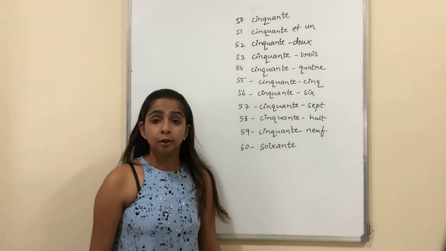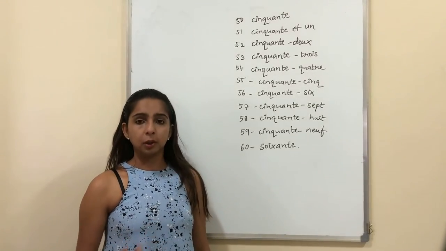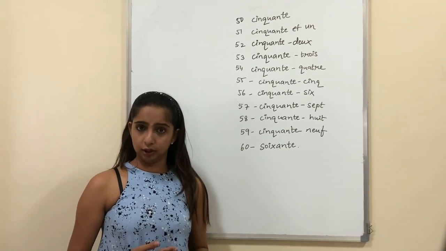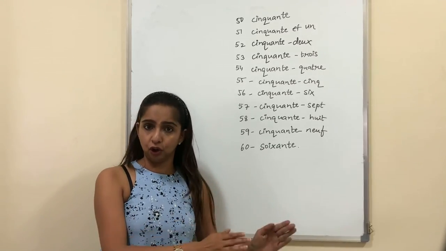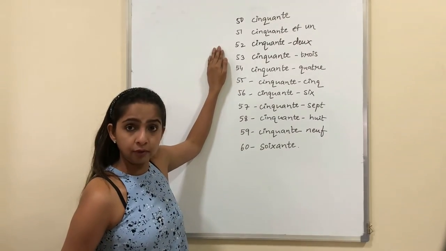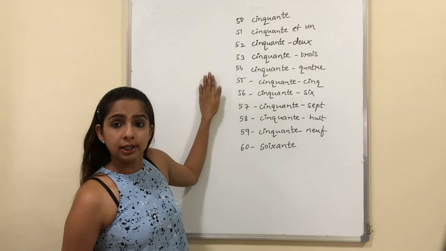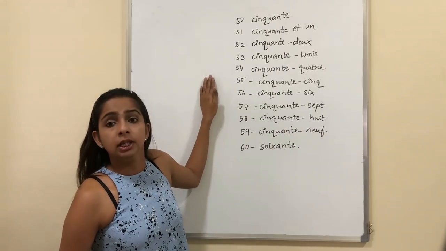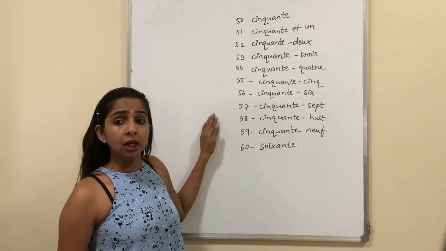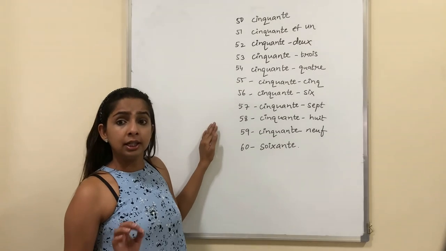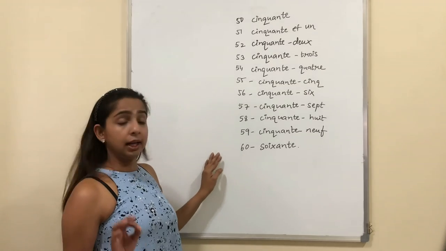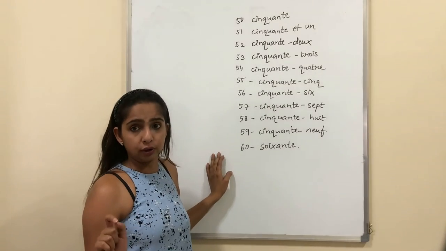Let's continue. 50 is known as cinquante. Once again, cinquante. 51 is the same way we do the others. We say 51. Then next we have 52, 53, 54, 55, 56, 57, 58, 59, and lastly we have 60.